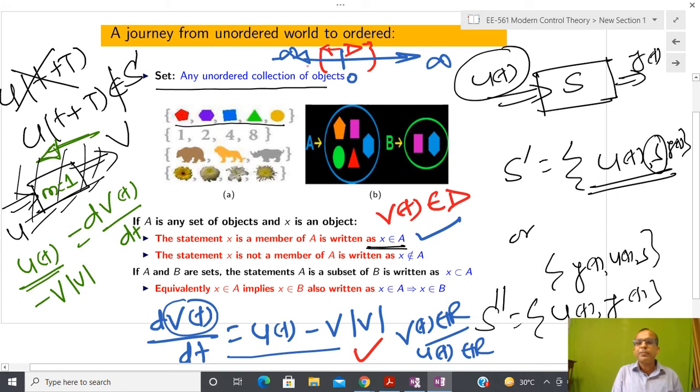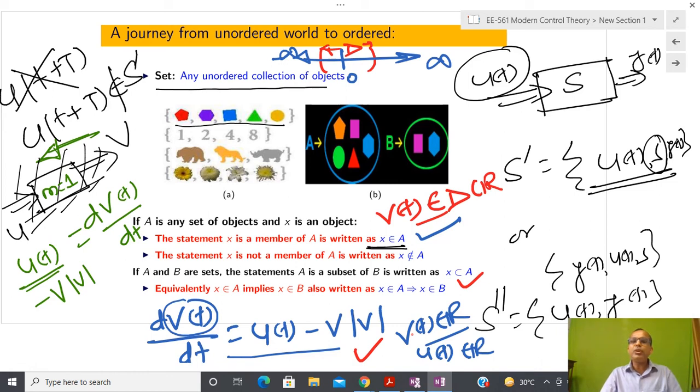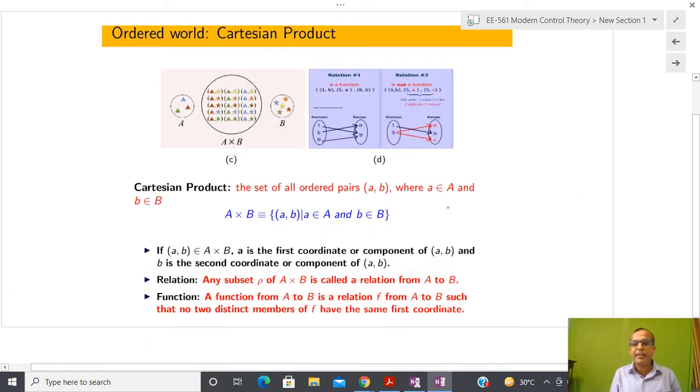So a subset of this real line is called an interval. So d belongs to... d is nothing but a subset of this real line R. So we are writing this, and due to that reason this notion is important. You can now see that whenever we are going to write any kind of differential equation, we are going to use this kind of symbol frequently. Otherwise, there is no meaning of this particular mathematical equation. We will come up with some more examples in the next part of this lecture.